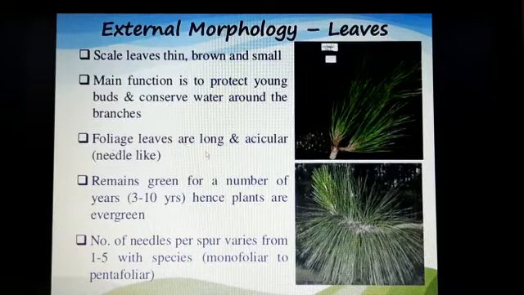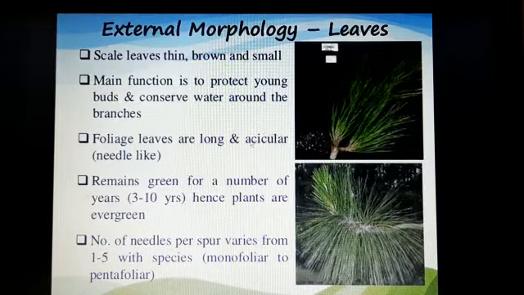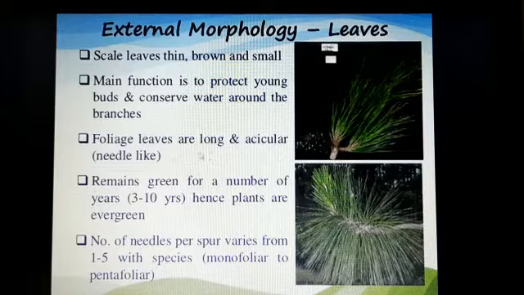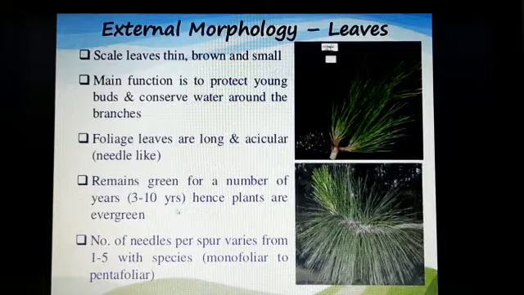And foliage leaves are long and acicular. Student, what is the meaning of acicular? Foliage leaves are needle-like. Here you see in this picture that these are foliage leaves which are needle-like. Okay, and foliage leaves are long and scale leaves are thin, brown and small. Student, foliage leaves remain green for a number of years. Hence, plants are evergreen.